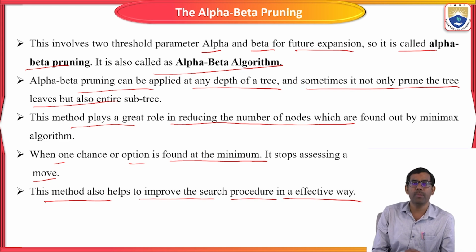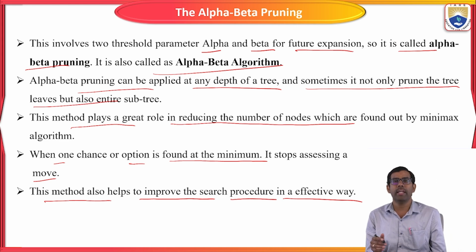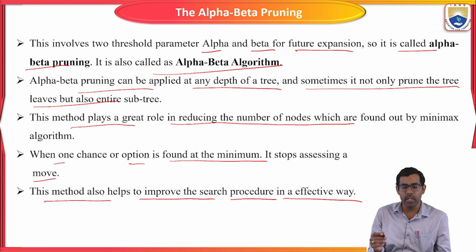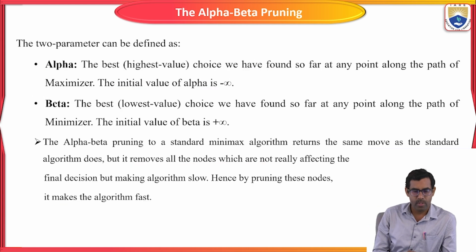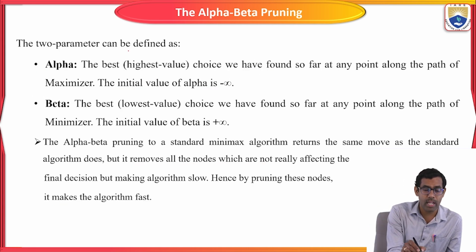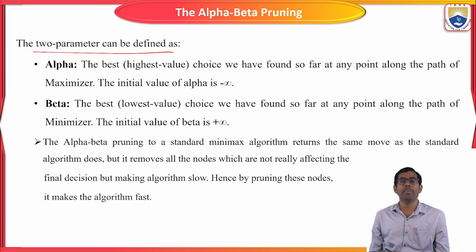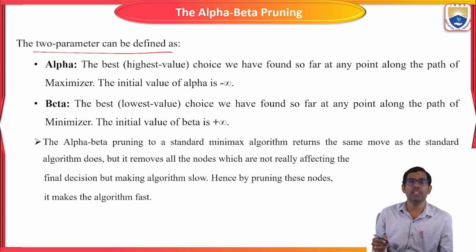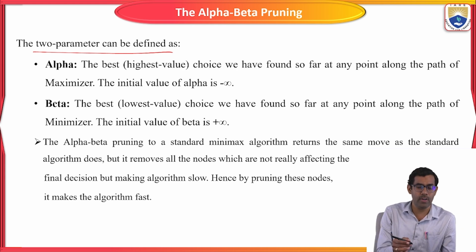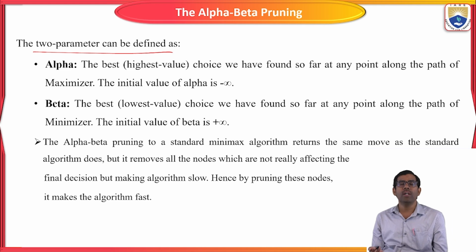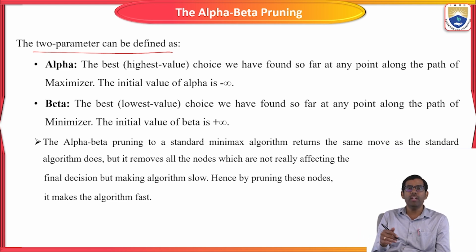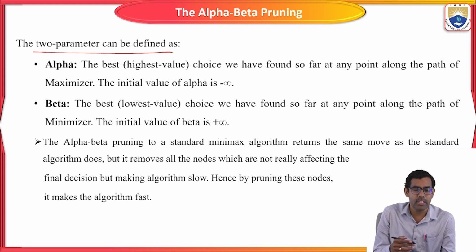Okay, like this alpha beta pruning will work in the game. Otherwise, you visit each and every node in your tree. Okay, the next one, the two parameters can be defined. Already I said the two default parameters in the min-max algorithm, that is alpha and beta. So how that alpha and beta will work in your specific problems, and how it will be assigning the values, that I will tell you.